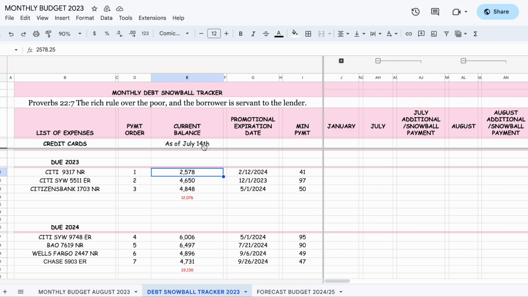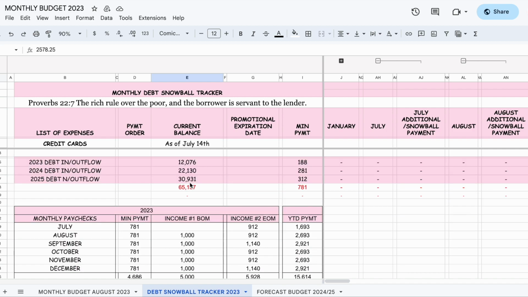So as of July 14th, you can say July 14th because that's when I started actually tracking the debt to pay it off. So what I did was I said, okay, we have July, August, September, October, November, December. We have 6 months to attack this debt. How much do we have?